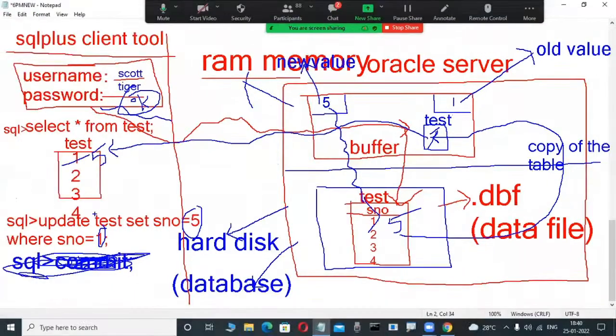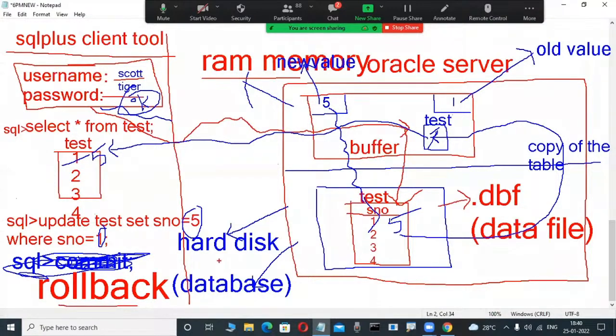Then what do we use? After update or delete, in the future, rollback is a command in the SQL prompt. Rollback is a TCL command. Don't worry, in every database, rollback is a command. What happened? This 5 in this example changed back into 1. How is it possible? When we use the rollback command.